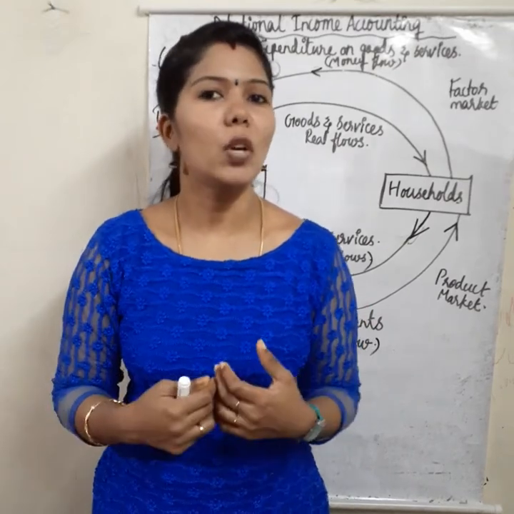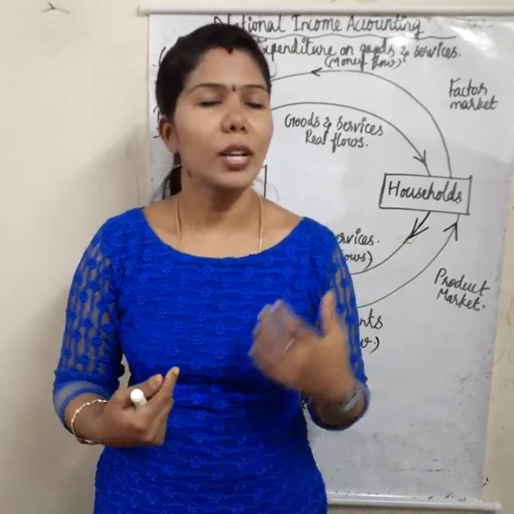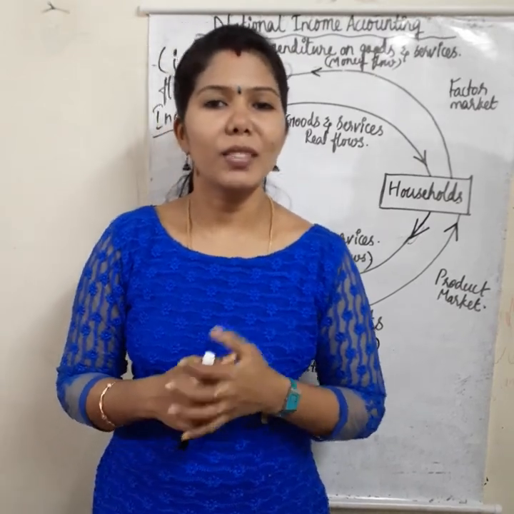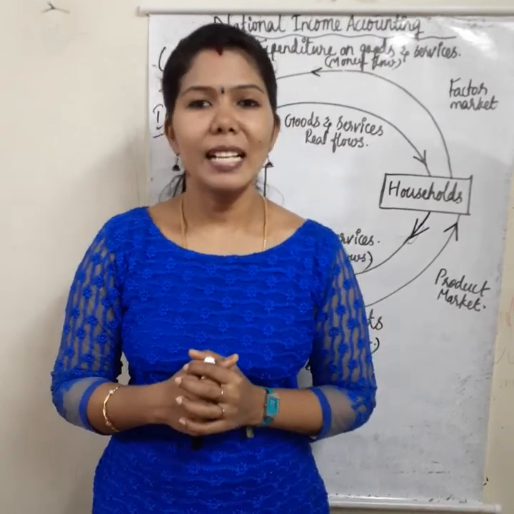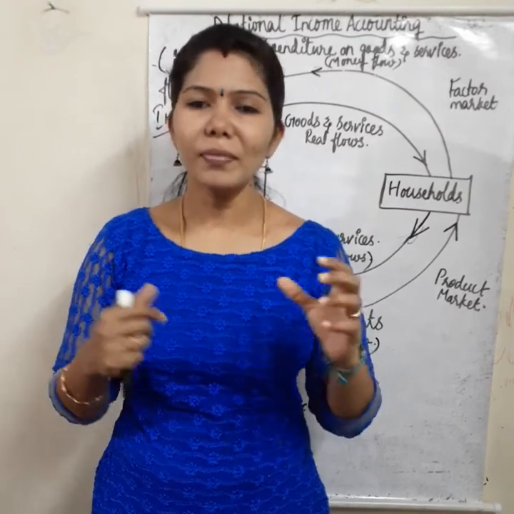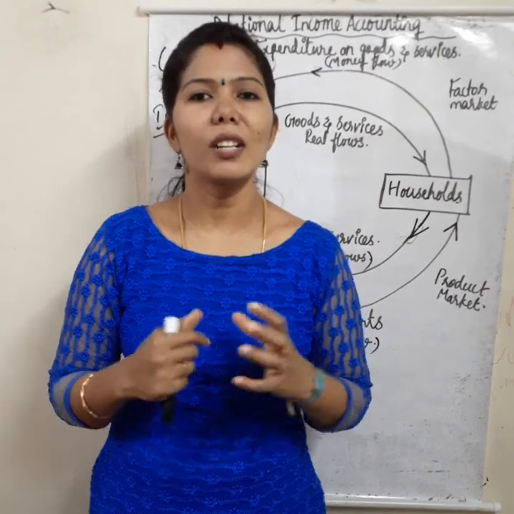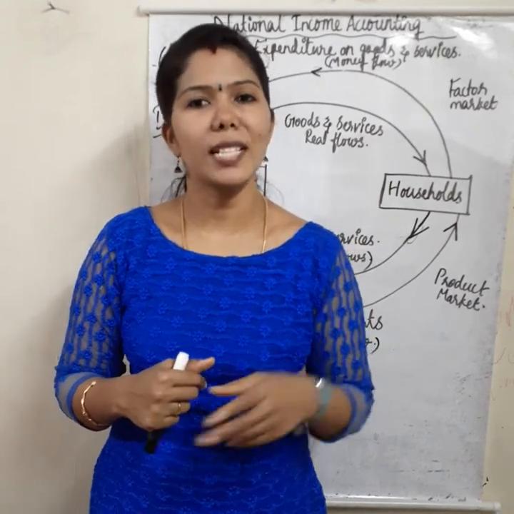And injections are exports and investment. So this is a very simple explanation of the circular flow of income and expenditure in a two-sector model.